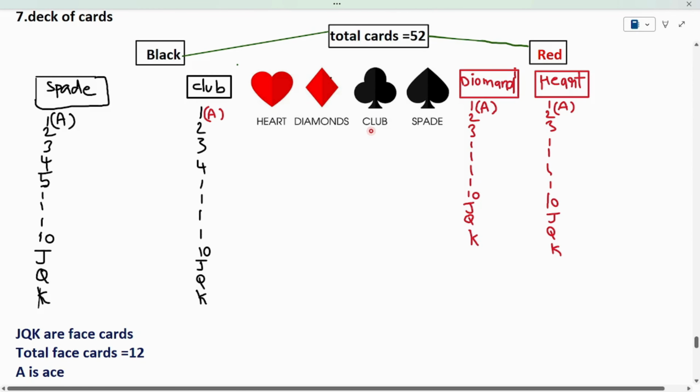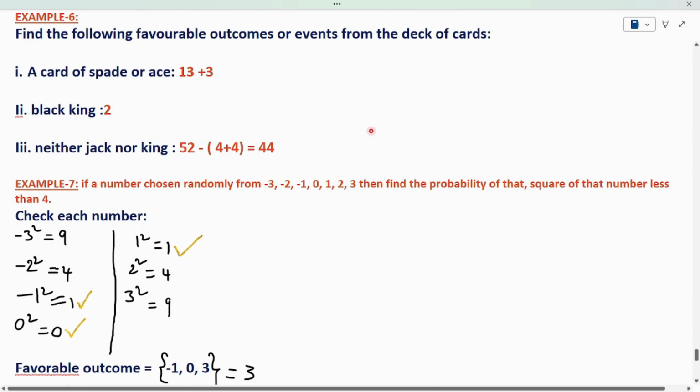Which means in a deck of cards I have 52 cards. They are 4 types. They are heart, diamond, club, spade. Each type has 13 cards. Within the 13 I have 1 ace card and 9 numbered cards and 3 special cards. They are J, Q, K. They are called face cards. This data about the deck of cards must be remembered while solving problems on cards in the concept of probability.